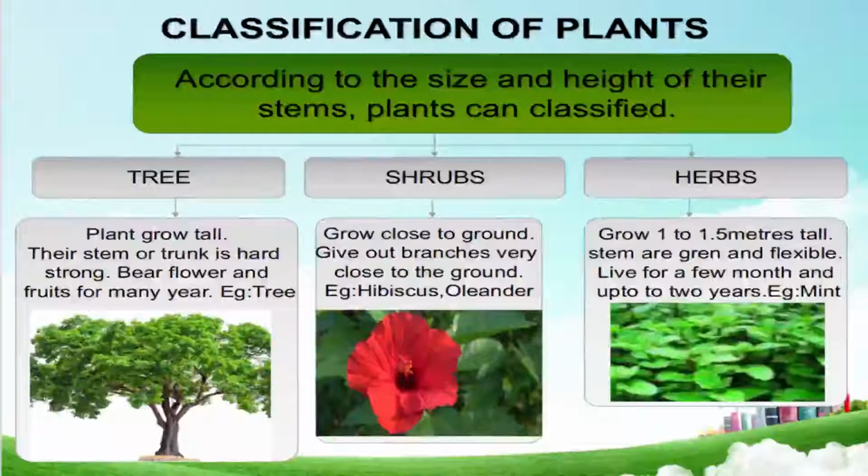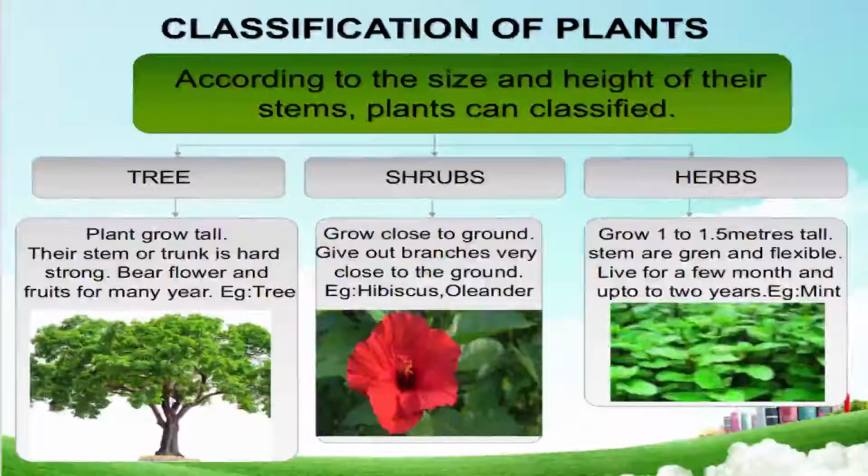First, the tree is the tallest plant, and in a tree the stem is very big in size. It's very tall, and the stem is very hard and strong. And these trees also bear flowers and fruit, and live for several years. It lives many years, and it's a best friend of human beings also. Why is it a best friend? Because whenever we need, it gives shade to us, gives fruits, flowers, and wood also.